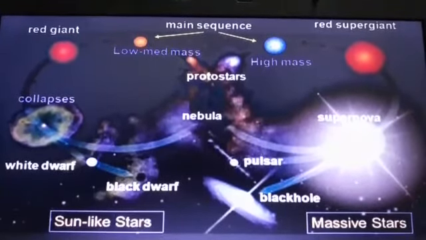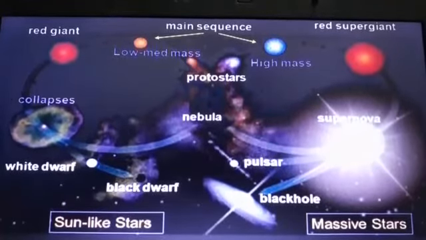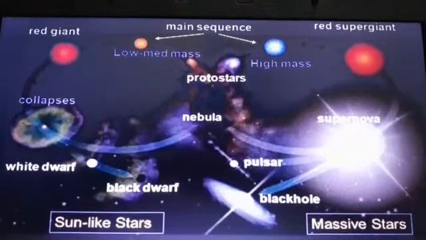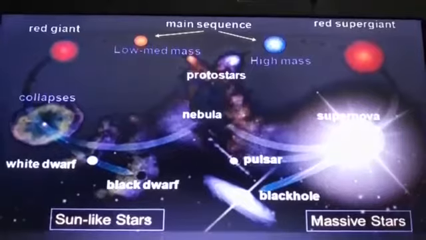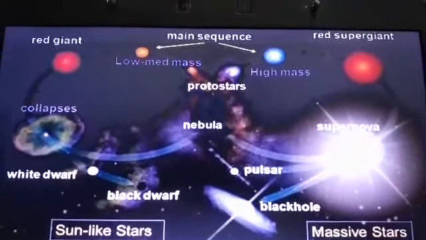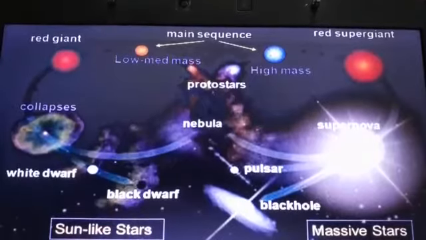Red giant will cool and gravity will make it collapse inward, and now it is called white dwarf. Eventually, the sun will burn out like black chunk of denser matter. It will emit no more light, and this stage is called black dwarf.